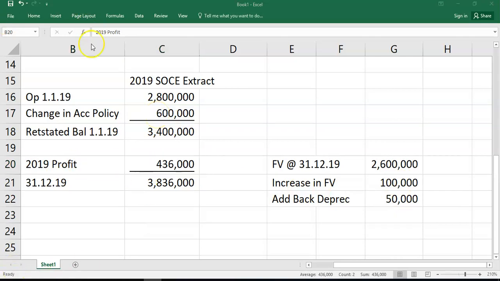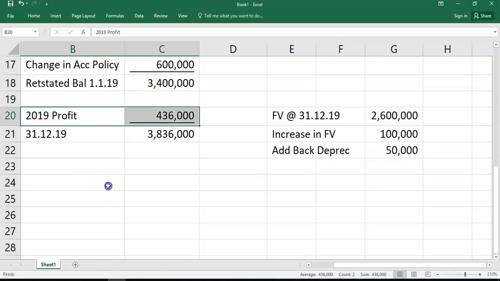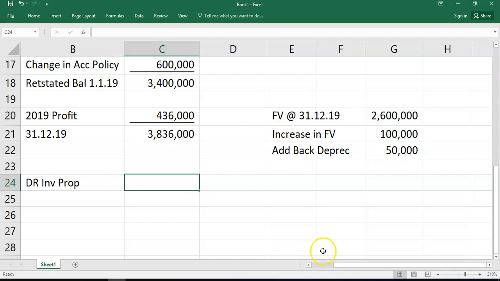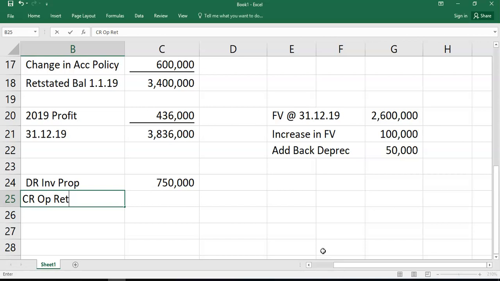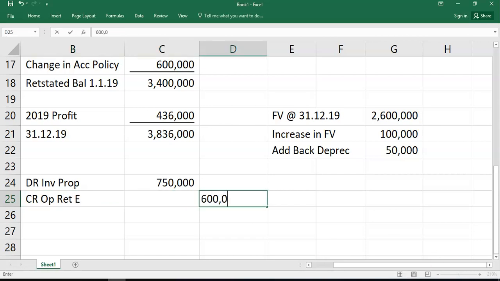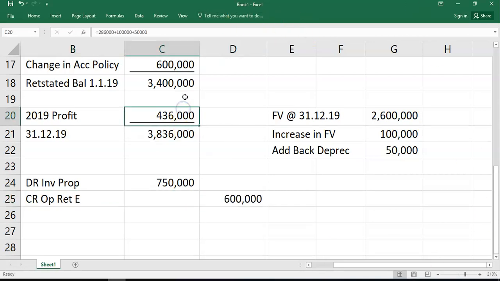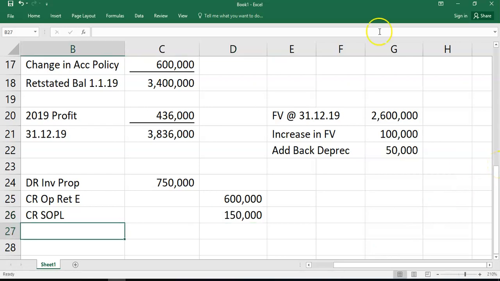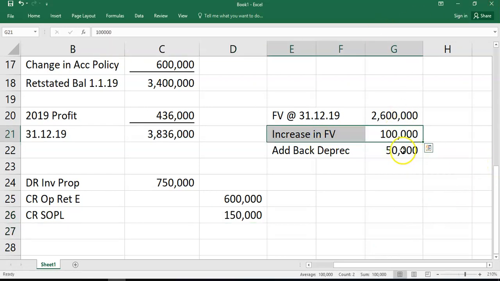Right, so if you want to get the net journal here to understand where the debits and credits are coming from, the journals overall, and bear with me: debit investment property, 750, and I'll come back to that and I'll show you where it's coming from. You're going to credit opening retained earnings, 600, like we've done. You're saying the opening retained earnings at the start of the year, that's the adjustments from previous years. And you're going to credit the SOPL 150, which is the increase in the fair value for this year and the add back depreciation. So those two make sense.